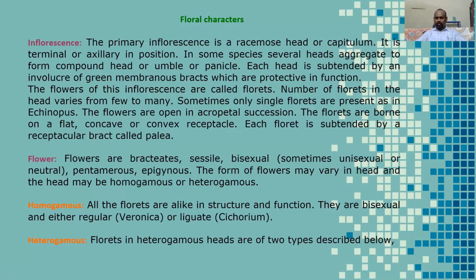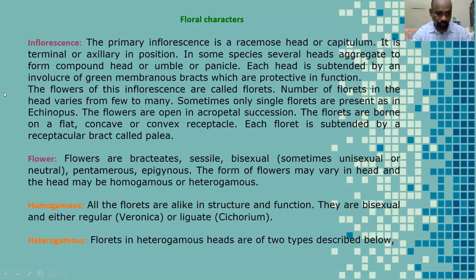So students, the florets are arranged acropetally, meaning some of the florets are arranged outside on the inflorescence and some of the florets are arranged in the central portion of the inflorescence.